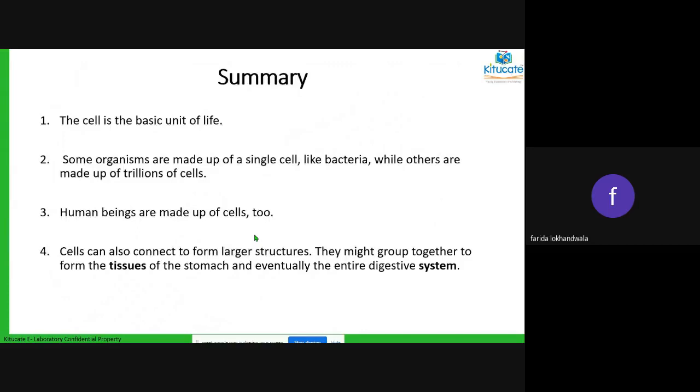So cell is the basic unit of life. Some are made up of single cells, some are made up of multiple cells, millions and trillions of cells. We human beings are made up of cells, okay? And cells, when they come together, form the structure we call tissues. Tissues, when they come together, make up organs. Organs make up organ systems. Many organ systems make up one particular organism.